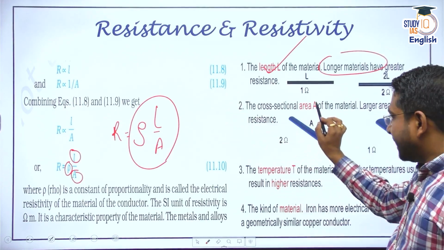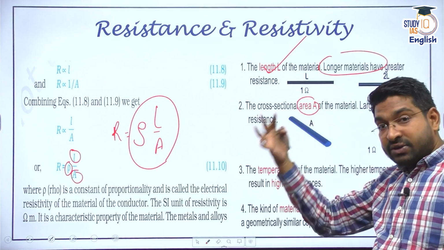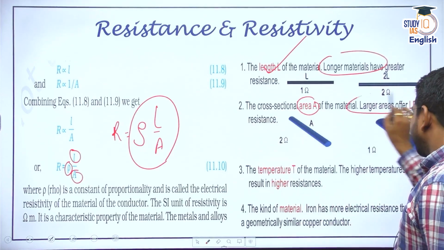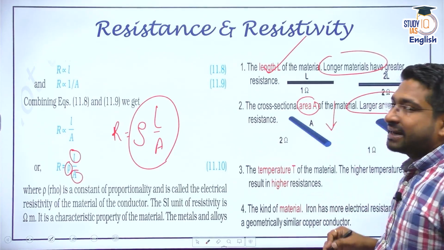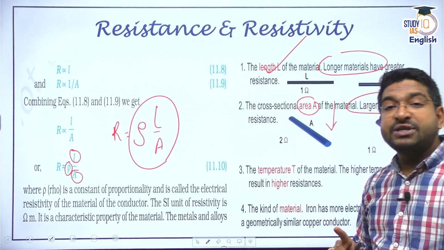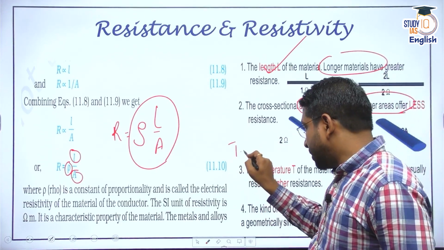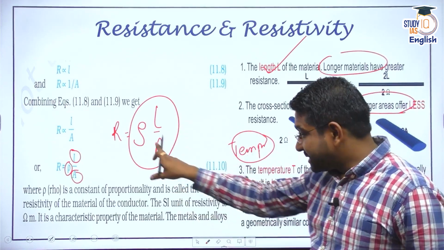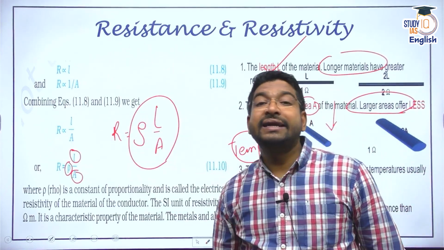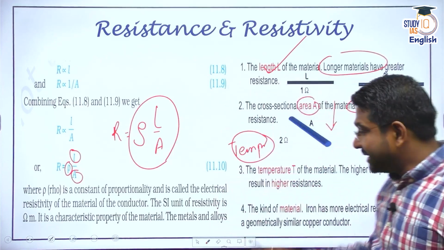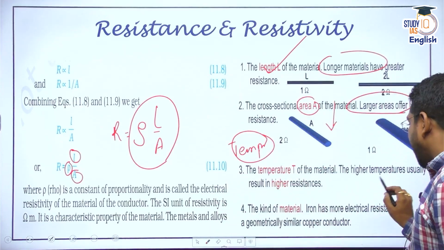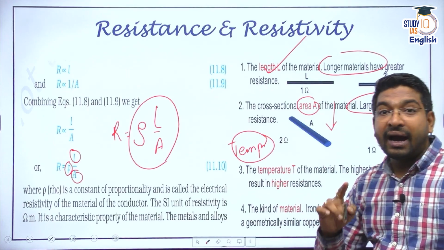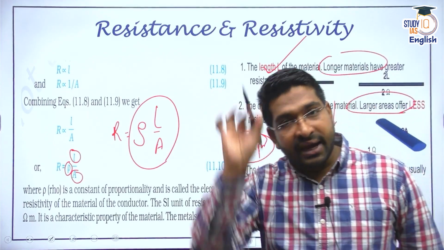The second thing is area. Area is inversely proportional. That means larger the area, lesser would be the resistance. It also depends on temperature. Although it is not there in the formula, the resistivity ultimately depends on the temperature. So resistance depends on the temperature of the material. Higher the temperature, higher the resistance. Very important, remember this. Higher temperature, higher resistance.